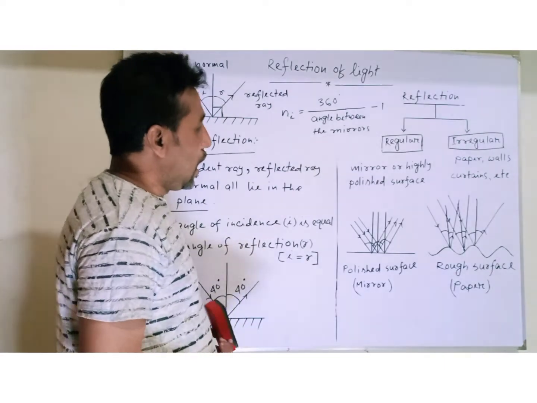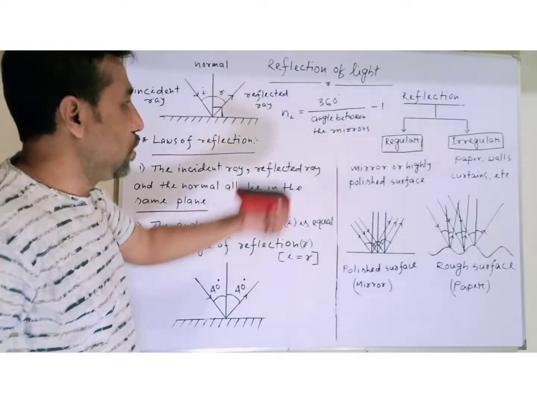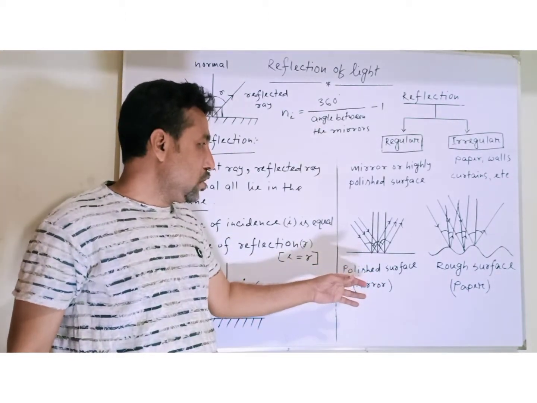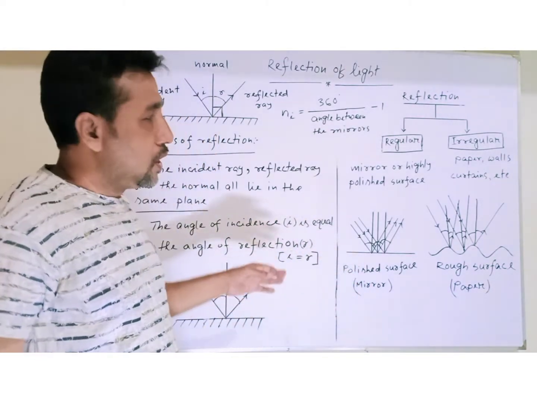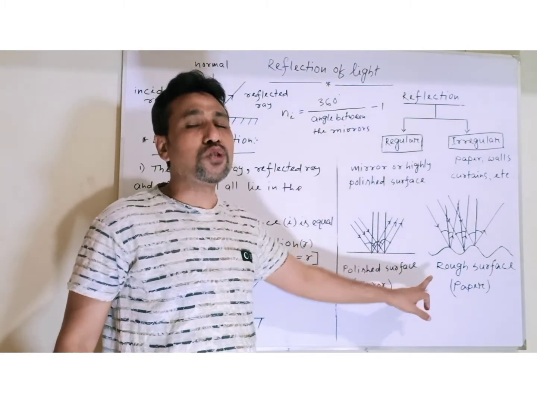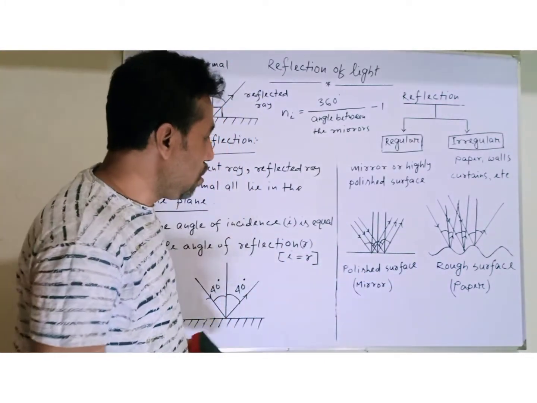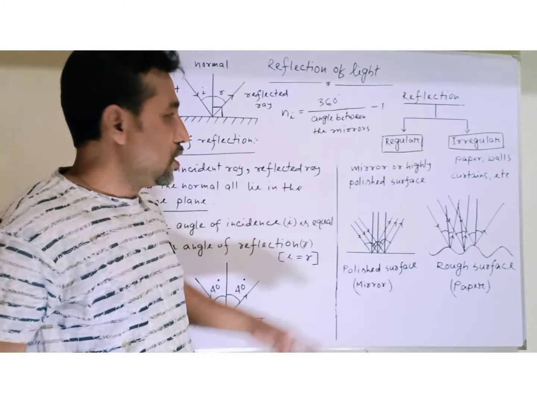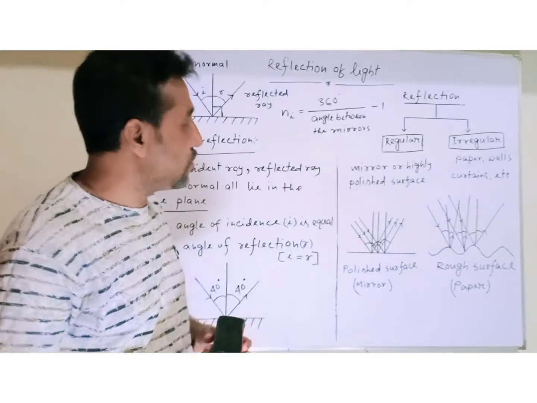So here we discussed two types of reflection, regular and irregular. The mirror or any highly polished surface is a good example of regular reflection, and rough surfaces, most of the other objects, are examples of irregular reflection. So a mirror is a good example of a regular reflector, and other objects are examples of irregular reflectors.